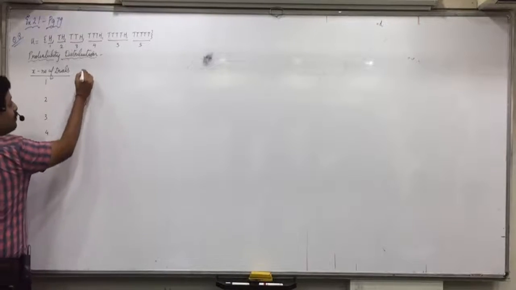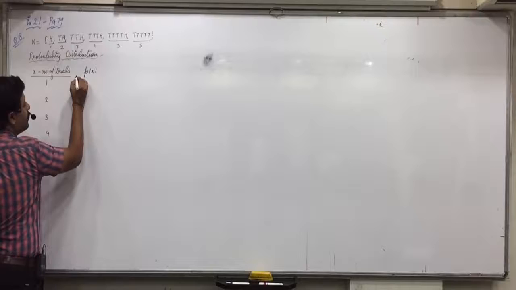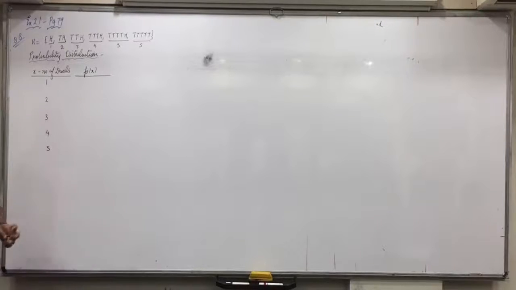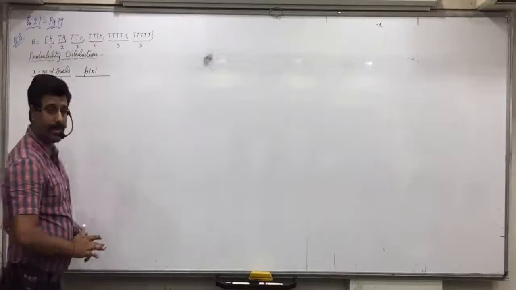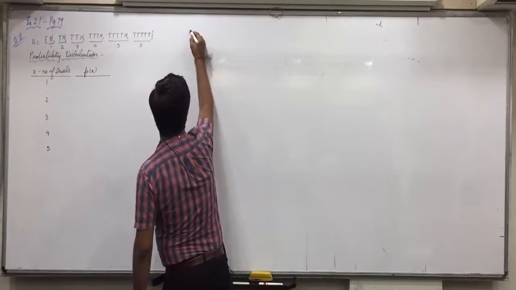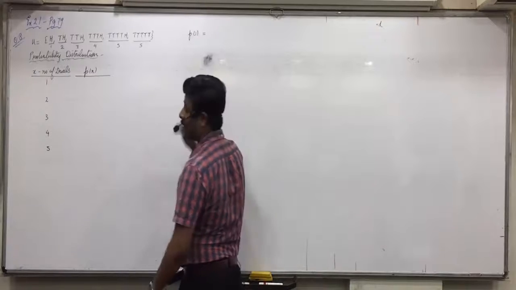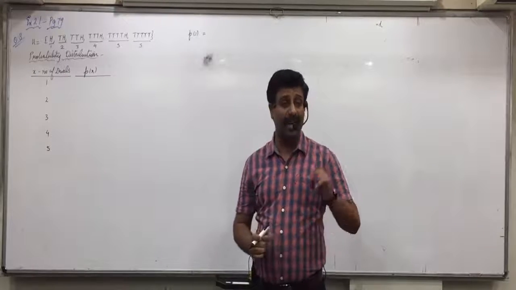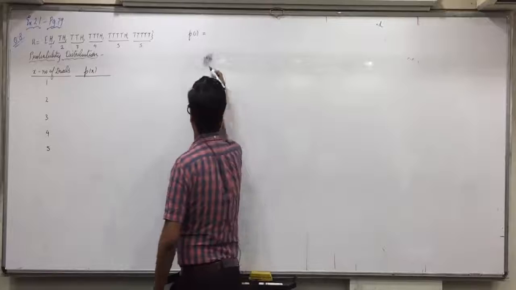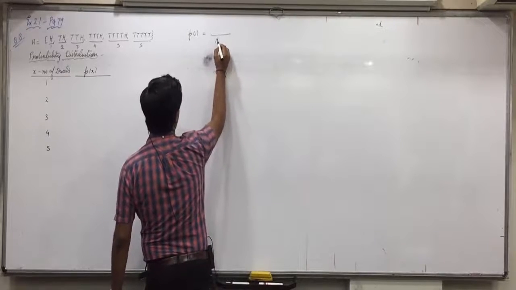Now how to find this probability is very important. Understanding it is very important. Put your pen down. Now, if you toss one coin, we are going to stop if we get heads. First of all, if you toss one coin, then two outcomes are possible.